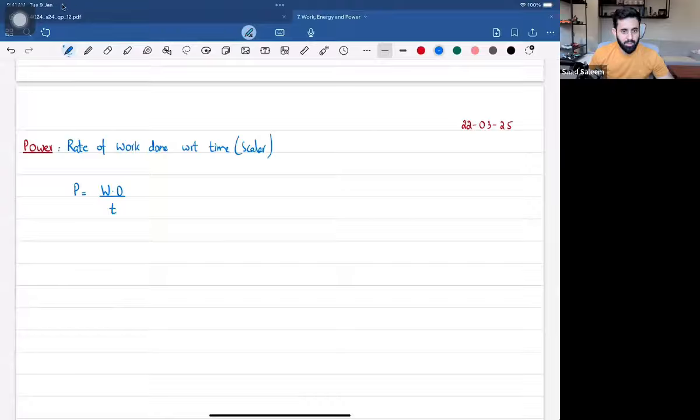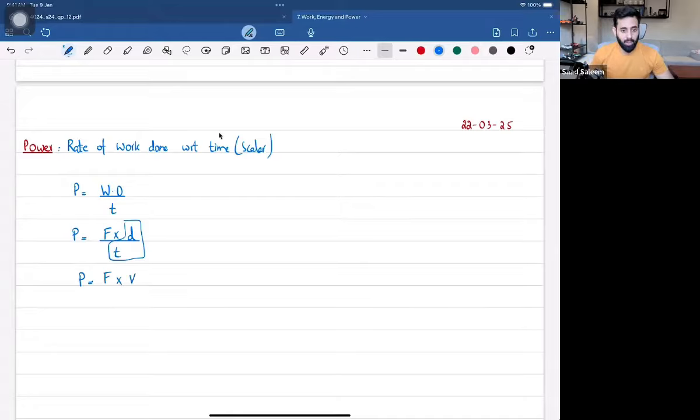Now, the question is, where does that formula come from? So here's where the formula comes from. It's not rocket science. Work done, as we know, is force into distance, and divide by time. So what is distance upon time? Well, distance upon time, if you think about it, is velocity. So therefore, power is equal to force times velocity.